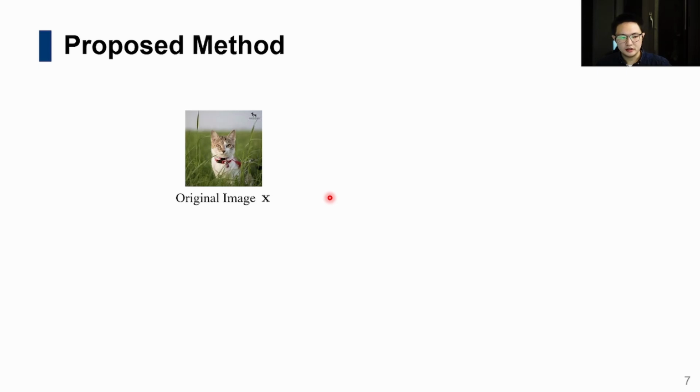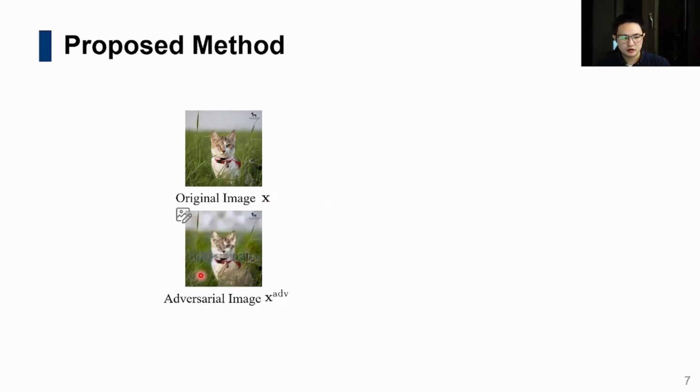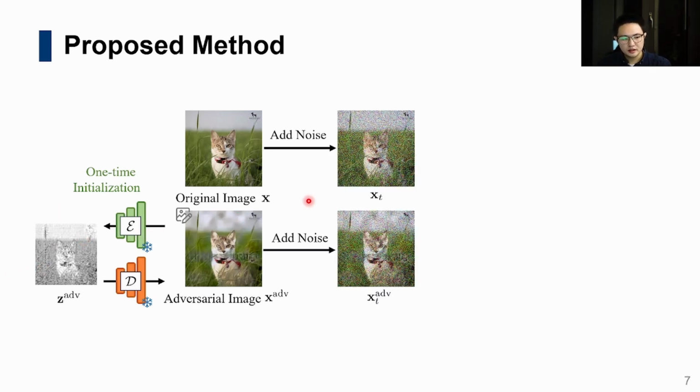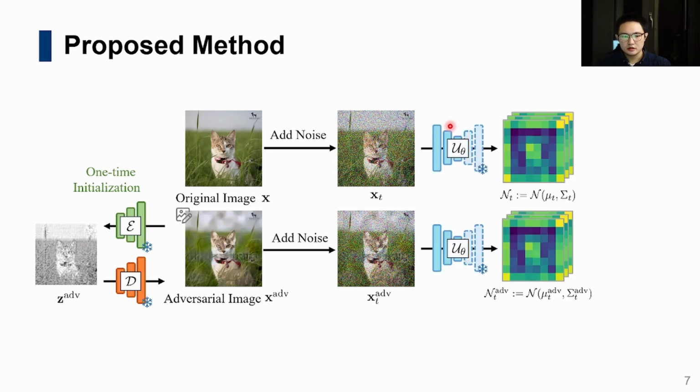We will add initial perturbation to the original image to create an adversarial image, and do one-time initialization using a victim model agnostic VAE encoder for latent optimization. We then add noise to a certain noise level described by t, feed into the denoising unit, and extract the feature representation in the middle layer.